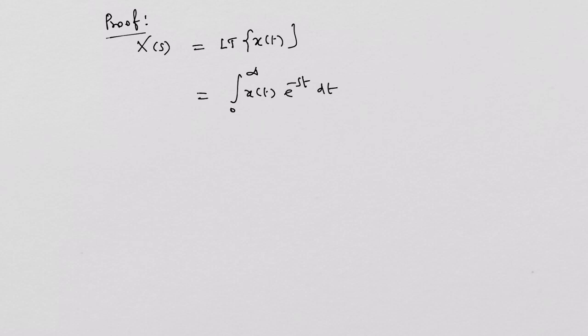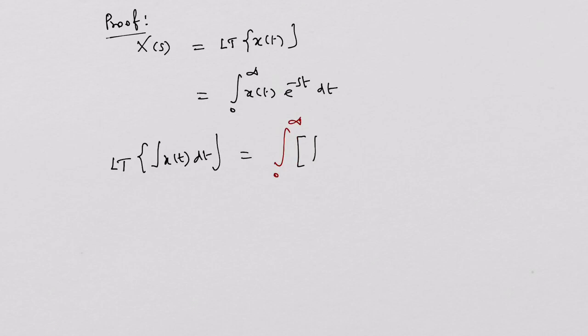Right? Now we don't have x of t directly. We are supposed to apply the x of t through an integrator. The output of an integrator is to be now transformed using Laplace transform. Output of an integrator is called integral x of t dt, for which I need to apply Laplace transform. Whatever it may be, the integral is from 0 to infinity. What is available as a signal with you right now is only the integrated version, and you have to multiply it by e power minus st dt.